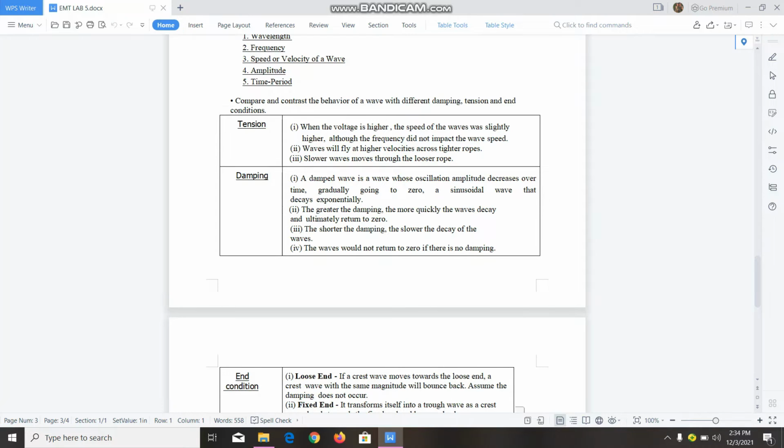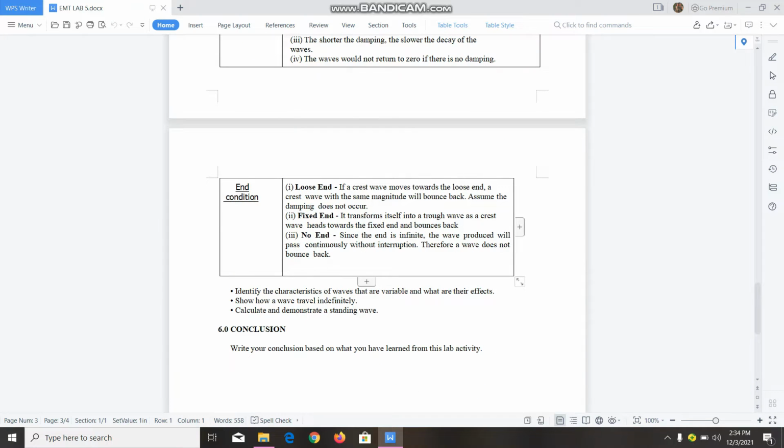Then, moving on to the end conditions, we have three ends. First is the loose end. If a crest wave moves towards the loose end, a crest wave with the same magnitude will bounce back, assuming damping does not occur. Second is the fixed end. A crest wave heading towards the fixed end transforms itself into a trough wave and bounces back. Number three is the no end. Since the end is infinite, the wave produced will pass continuously without interruption, therefore the wave does not bounce back.